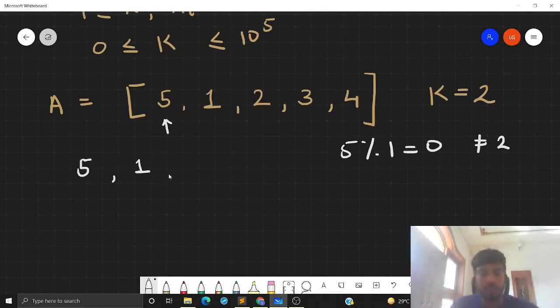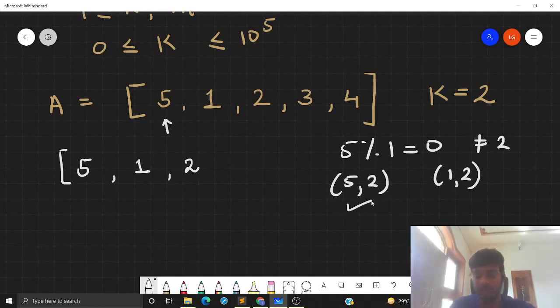Okay, let's insert 2 in this subarray. Now we have two new pairs which we need to consider, which are 5 comma 2 and 1 comma 2. Again, 5 mod 2 is 1, so this is a good pair. 1 mod 2 is again 1, so this is a good pair. So this subarray is also good.